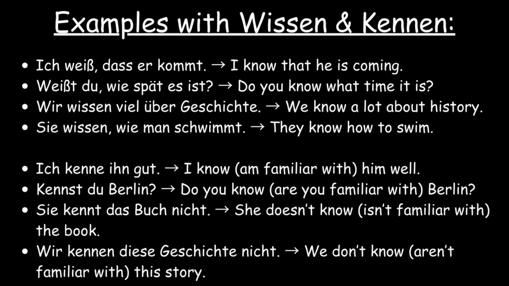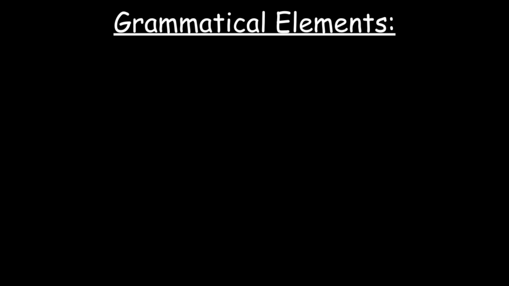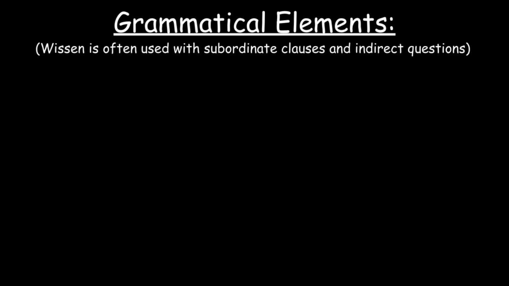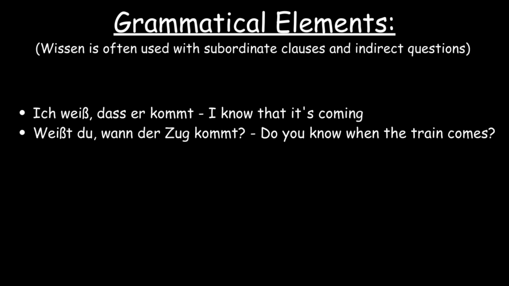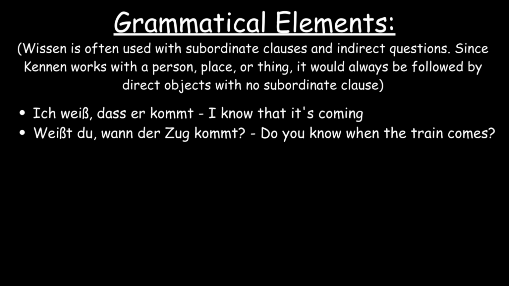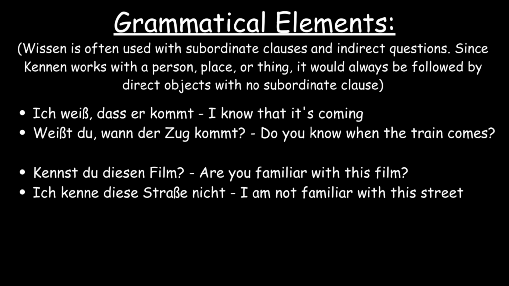To further understand when to use each verb, we can look at grammatical elements where wissen and kennen most often appear. For instance, wissen is often used with subordinate clauses and indirect questions, like Ich weiß, dass kommt. Weißt du, wann der Zug kommt? On the other hand, since kennen works with a person, place, or thing, it would always be followed by direct objects with no subordinate clause, like Kennst du diesen Film? Ich kenne diese Straße nicht.